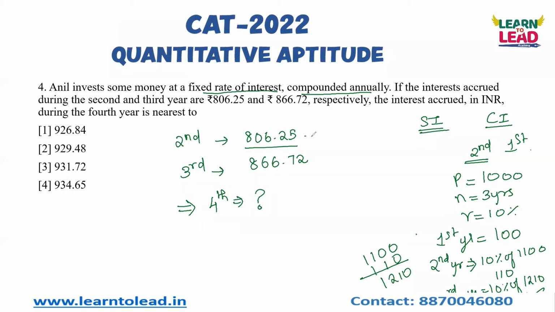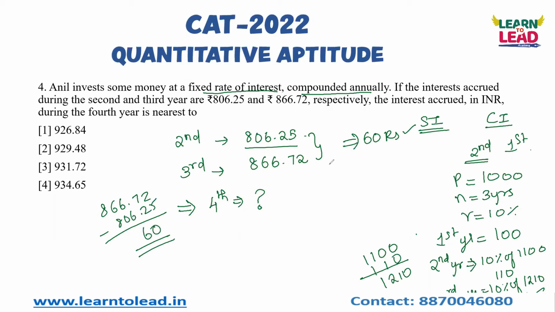Here, keep it in mind: what is the difference in amount between the second year and the third year? 866.72 minus 806.25. It is around 60 rupees, right? It is around 60 rupees is your interest for the third year.